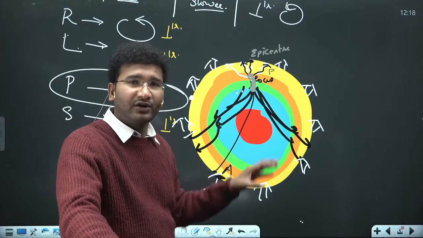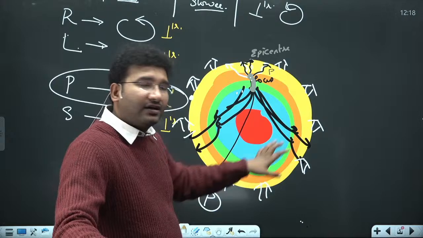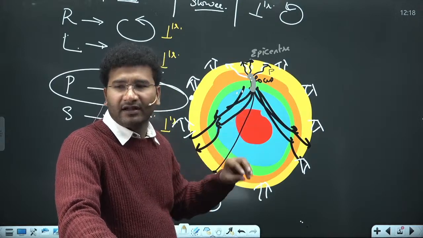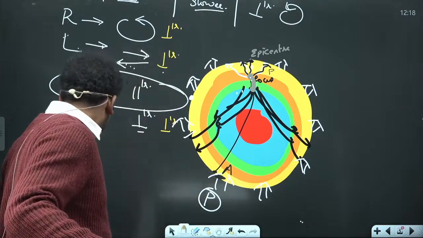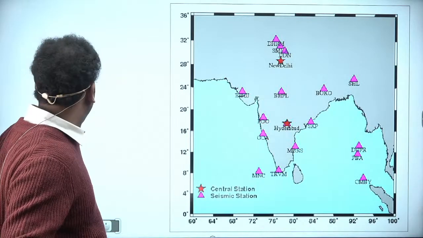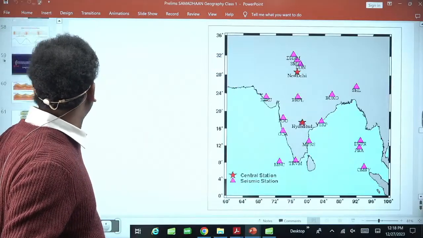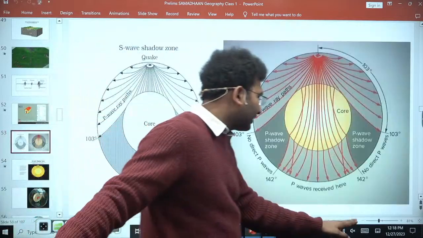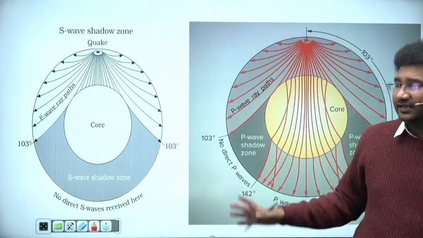So by this logic we got to understand that yes, the P waves and S waves will help us to understand what are the layers that we are having. And likewise, when there is an earthquake that is generated, there are few areas where the P waves are recorded and the S waves are not recorded, and we call them shadow zones. So these are a basic content that is given in your NCERT की diagram है.